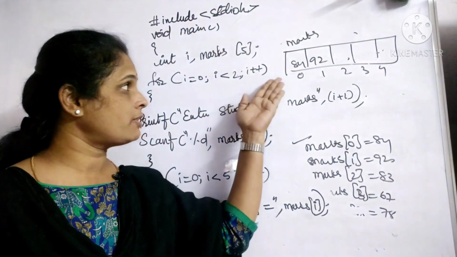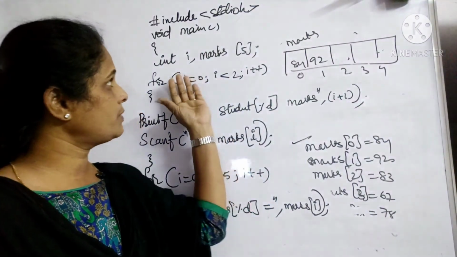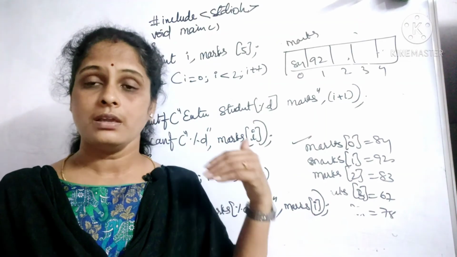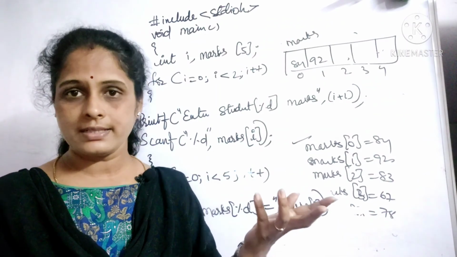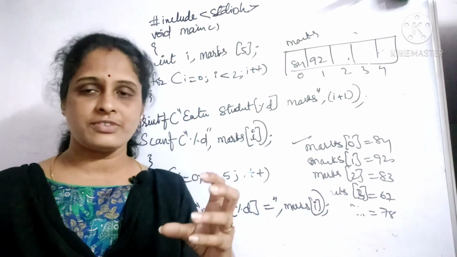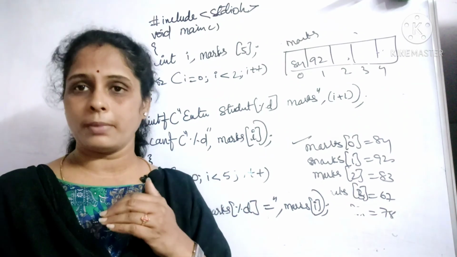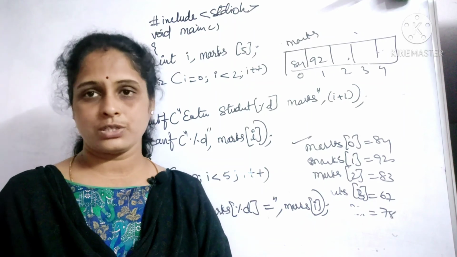So because you have blocked it, you have booked it, you have initialized it to that size, that much of memory blocks will be booked for this marks only and can't be used by anybody else. So if you are using it sufficiently, fine, well and good. Otherwise, don't give more memory, don't waste the memory. That is one of the limitations of an array.